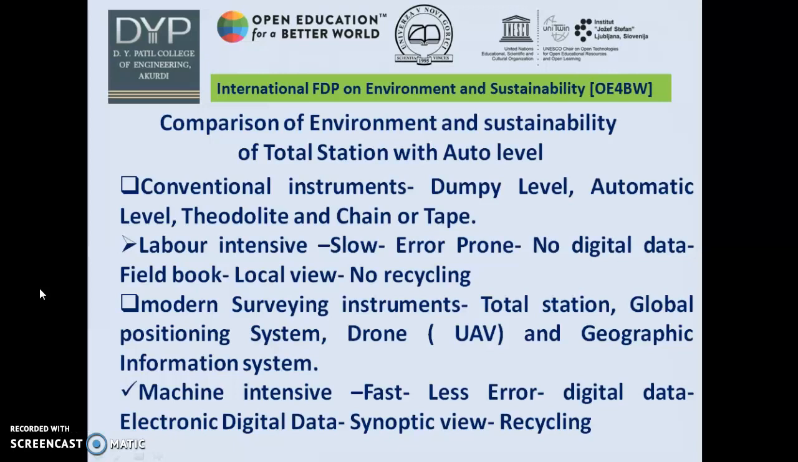The modern surveying instruments such as total station, global positioning system, drone and geographic information system have brought a big transformation because they are machine intensive, very fast, and have less error. Digital data is available which can be shifted easily from one device to another. Electronic digital data is available with a synoptic view, and overall the recycling of many parts of these instruments is available with the supplying company.